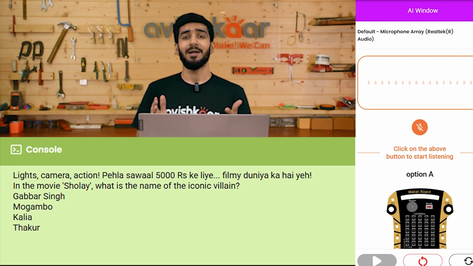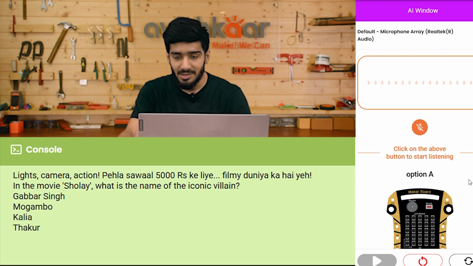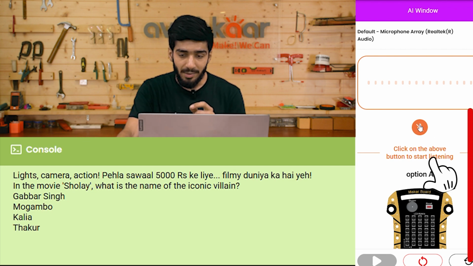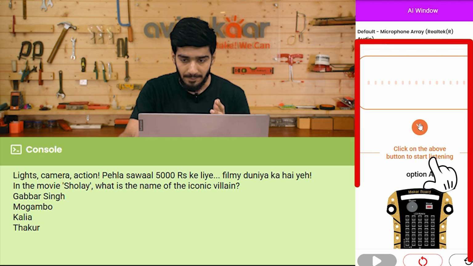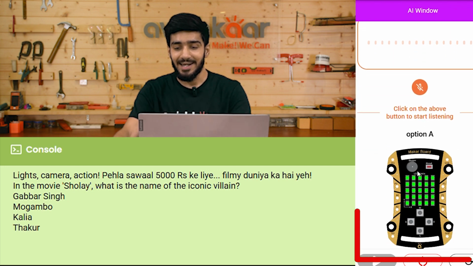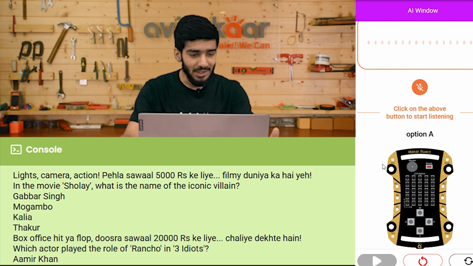So if you're a movie fan, I'm pretty sure that you are aware about it, that option A, Gabbar Singh, is the correct answer. So now you have to give the answer by clicking on this mic button and you'll have to say option A. Option A. And it's the correct answer. So all the LEDs of Makerboard turn to green and we have the next question.